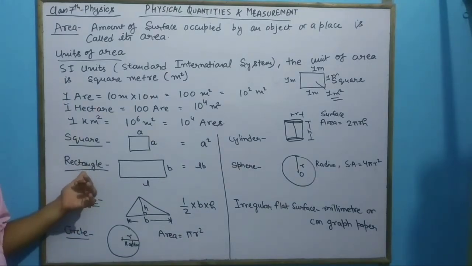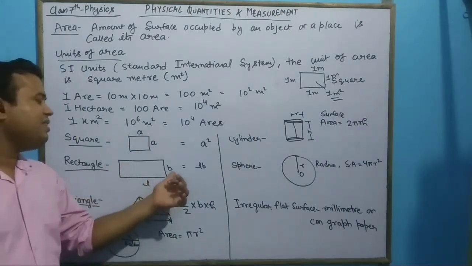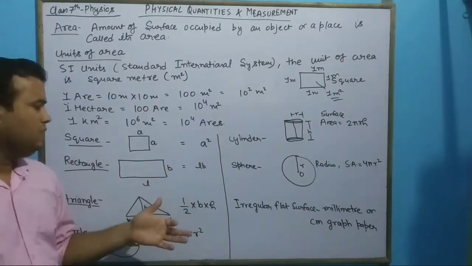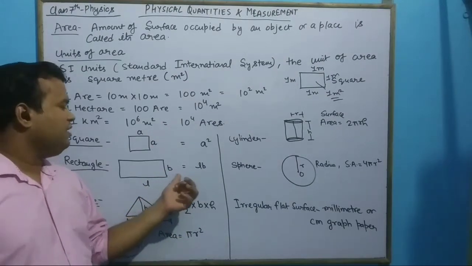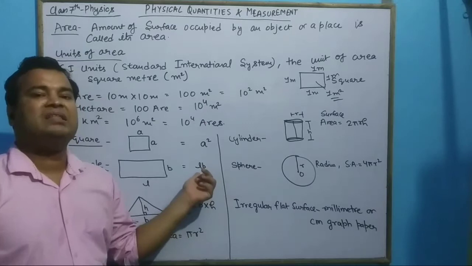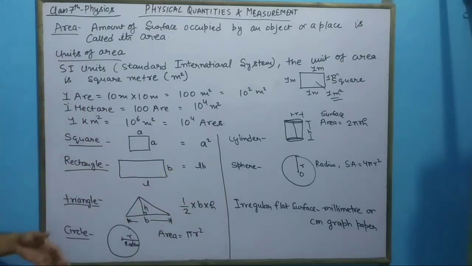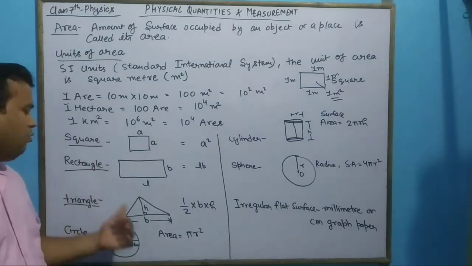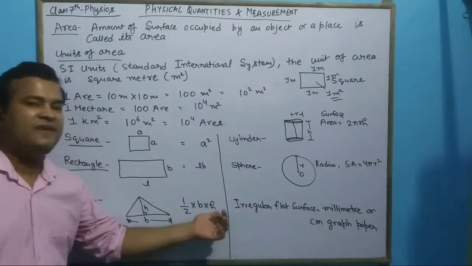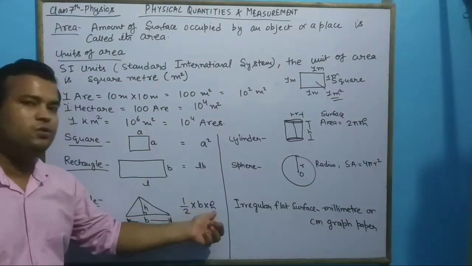Now in a rectangle, the length and breadth are different. So we need to multiply length into breadth to know the area of it. Now triangle. A triangle has 3 sides, and the area is equal to half into base into height.